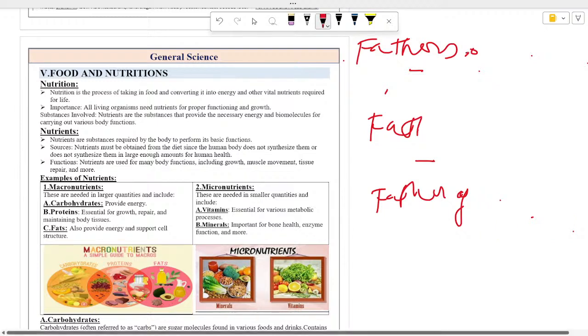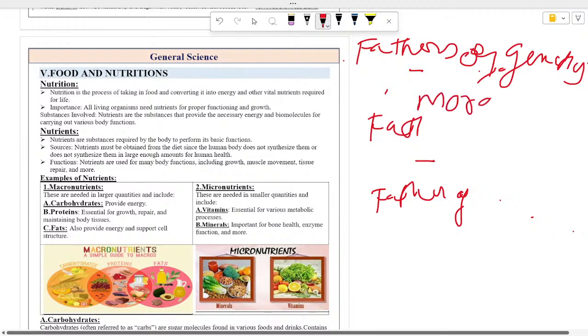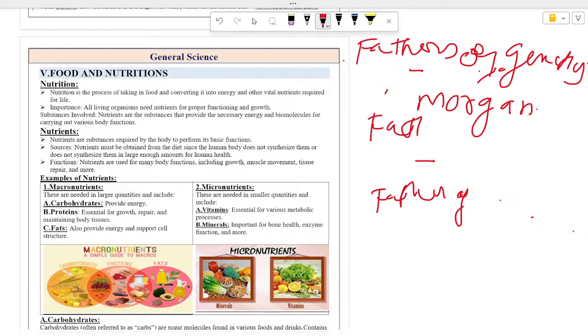Father of genetics is Morgan. There is also the father of immunology, Edward Jenner, and the father of Ayurveda, Charaka.